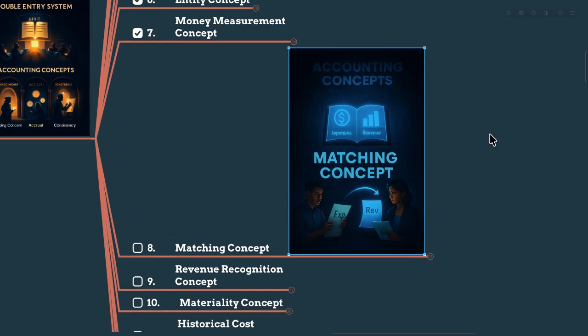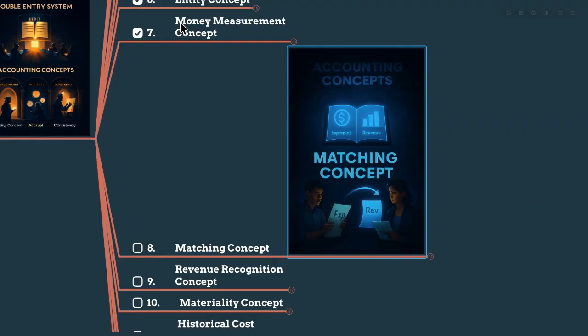You have to record the expenses as well as the revenue. To make that revenue, you are incurring expenses. So if you are recognizing the revenue, you have to provide the expenses for that revenue also. This will give you a true profit or loss when we compare the cost with the revenue itself.